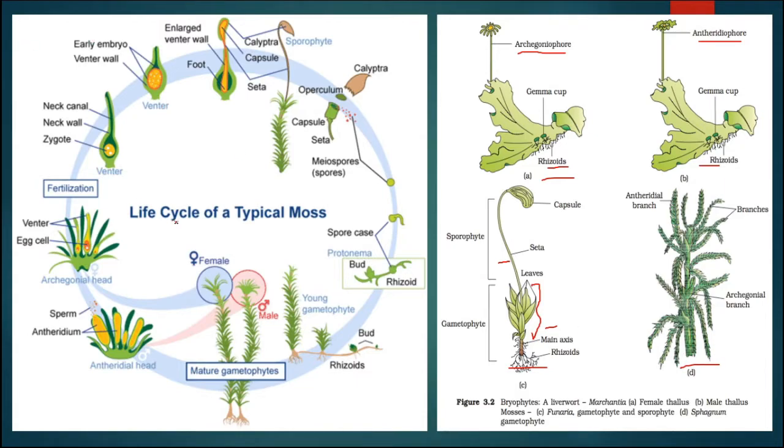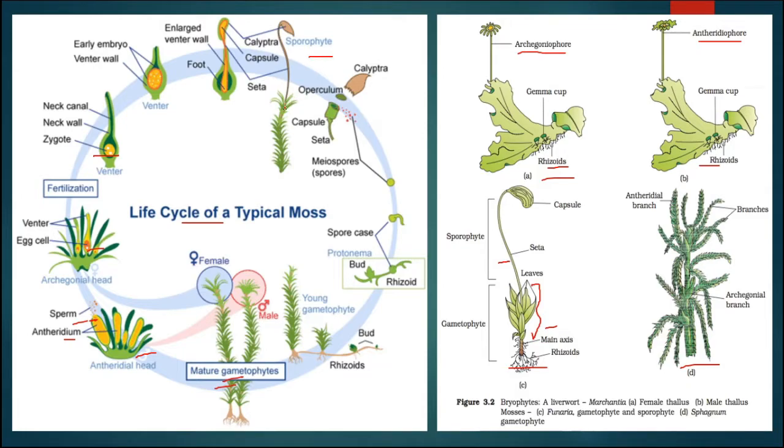Now this is the life cycle of a typical moss, which exhibits alternation of generation of the haplodiplontic type. Here we can start with the gametophyte. This gametophyte is the independent structure and it will give rise to the gametes, that is sperm from the antheridium and egg from the archegonium. Then the sperm will enter through the venter and fertilize the egg cell. After fertilization they form the zygote. This zygote will develop into the sporophyte.